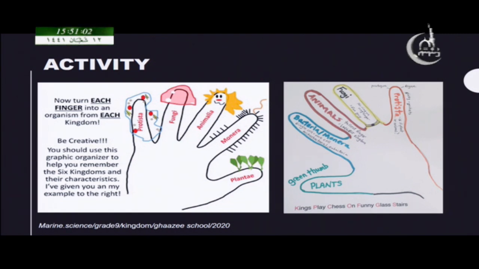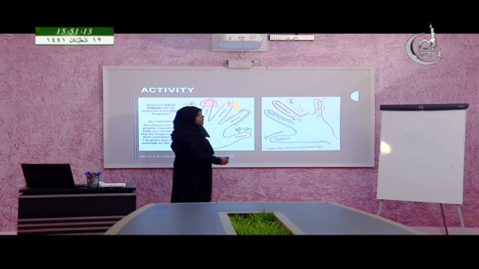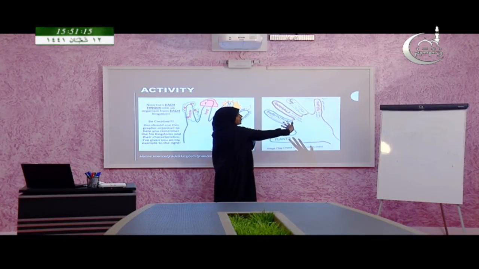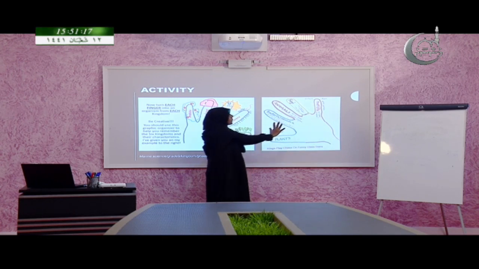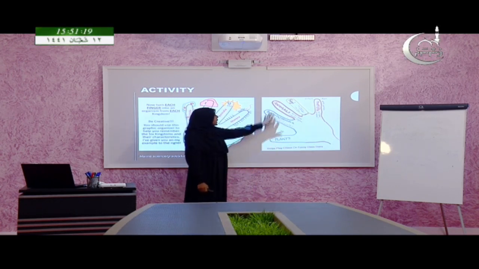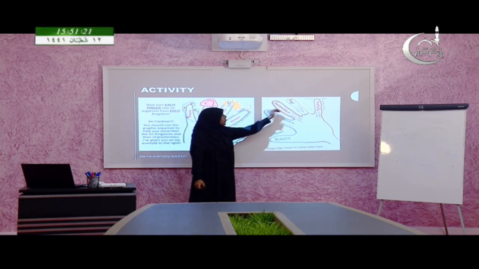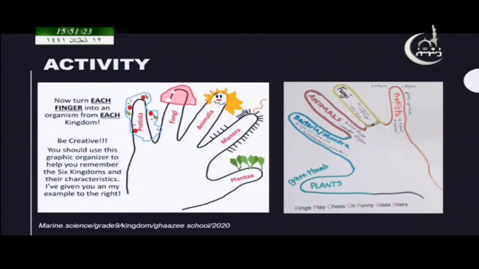You can be very creative, and you can write some examples of organisms that come under each kingdom here. And you can draw the other hand on the other side of the paper, and this time again write the name of the kingdoms, and you can write the characteristics of each kingdom separately.